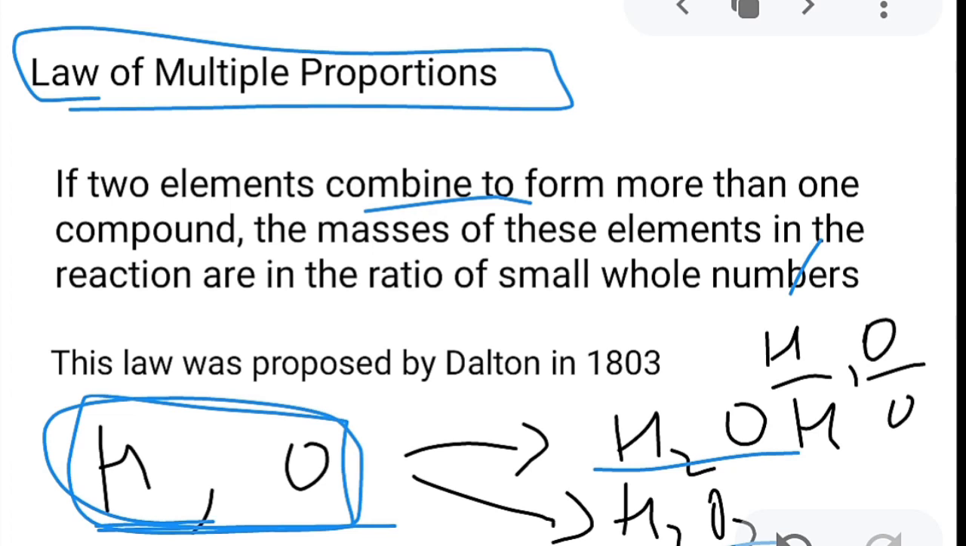Then the masses of these elements are in a ratio of small whole numbers, right? It means the mass of an element in water upon the mass of the same element in hydrogen peroxide, or the mass of oxygen in water upon the mass of oxygen in hydrogen peroxide, remains a ratio of very small whole numbers. It was given by Dalton in 1803.